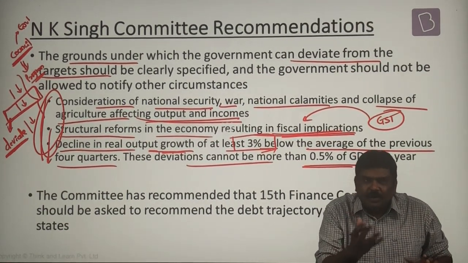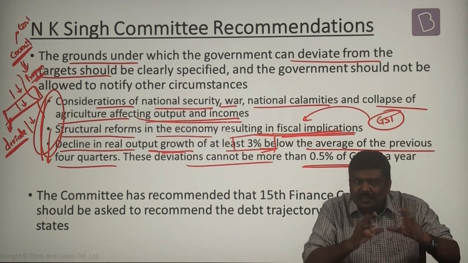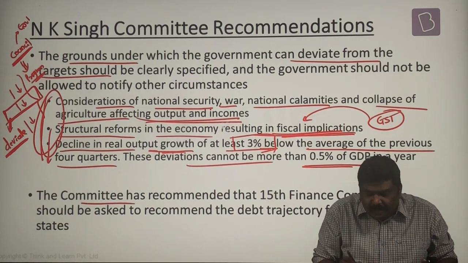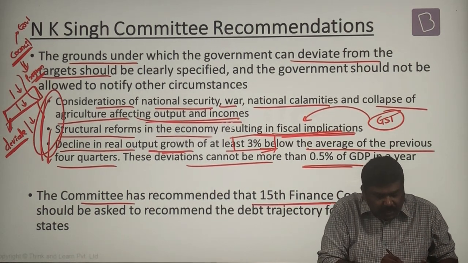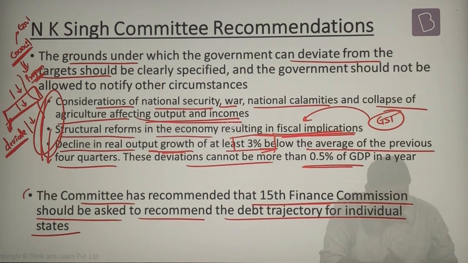Now, whether the government will accept these or make certain changes to these particular deviation conditions is left to the government. Next, the committee has recommended that the 15th Finance Commission should be asked to recommend the debt trajectory for individual states. So these are some of the very important recommendations of the NKC committee.